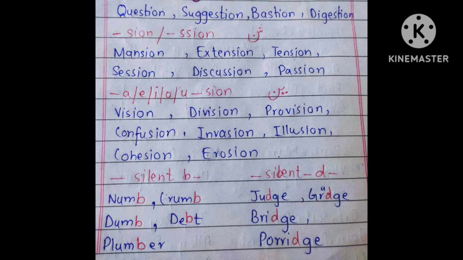And now we will see some words having silent B and silent D. For example, numb, crumb, dumb, tomb, plumber. Usually we used to say plumber, but the sound is plummer. Now we will see the words having silent D. For example, judge, grudge, bridge, porridge.